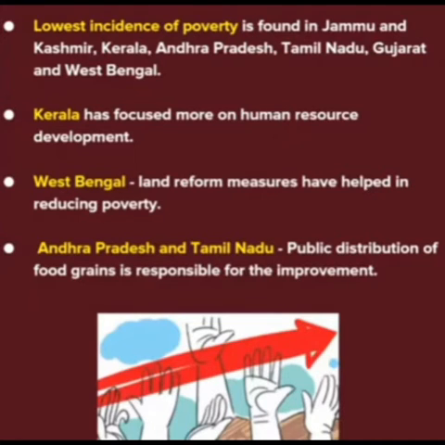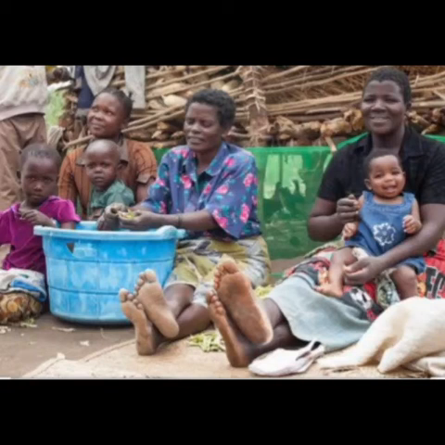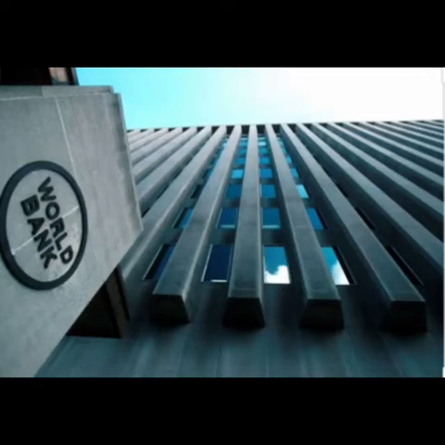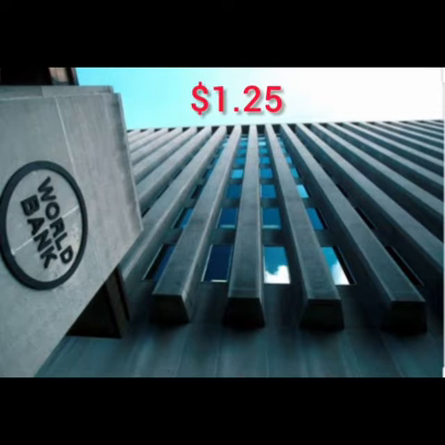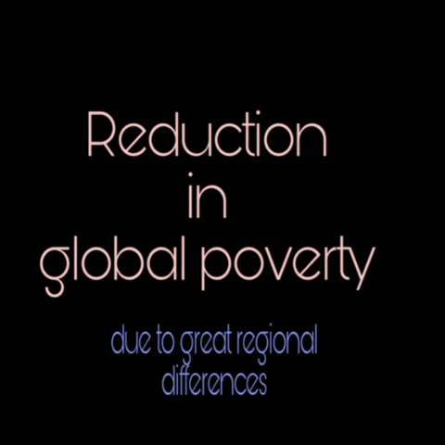Now we will discuss the global poverty scenario. The proportion of people in developing countries living in extreme economic poverty, defined by the World Bank as living on less than $1.25 per day, has fallen from 43% in 1990 to 22% in 2008. Although there has been a reduction in global poverty, there are great regional differences.